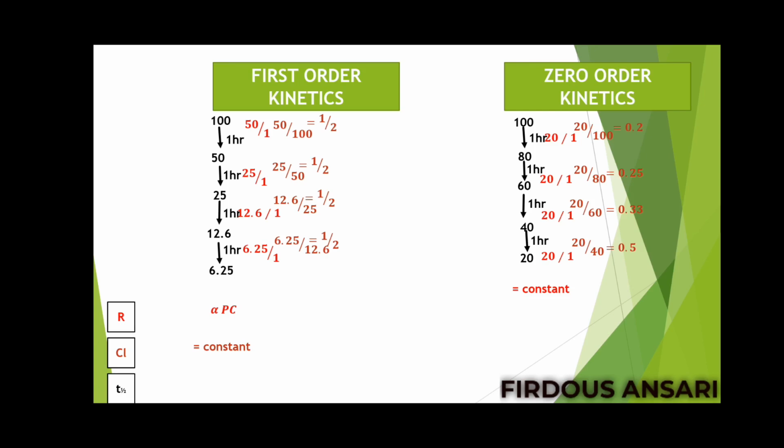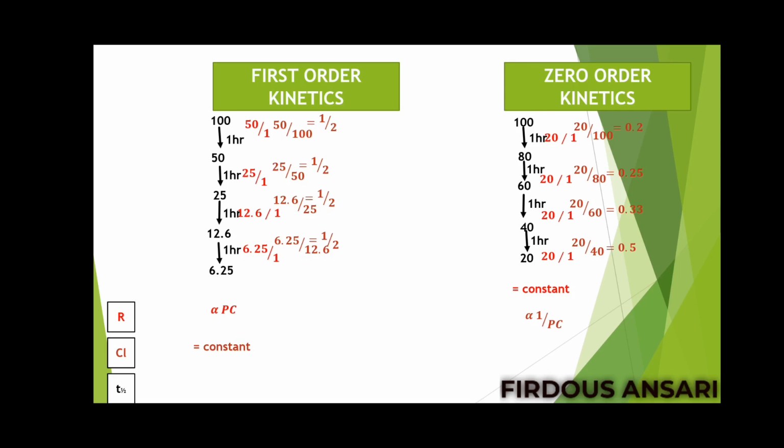So you can say, for zero order kinetics, clearance is inversely proportional to the plasma concentration of the drug. When the amount of drug in the plasma is more, at that time clearance will be very much less. Assume again the funnel. When the amount of substance is more in the funnel, the clearance will be very slow. But when the amount of substance in the funnel is less, at that time the clearance will be very fast.